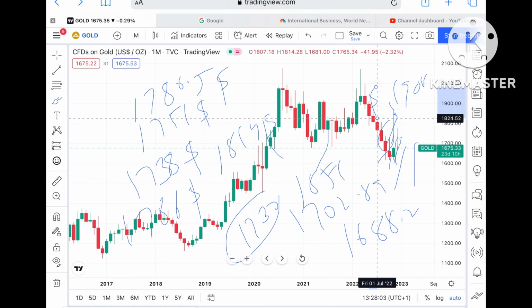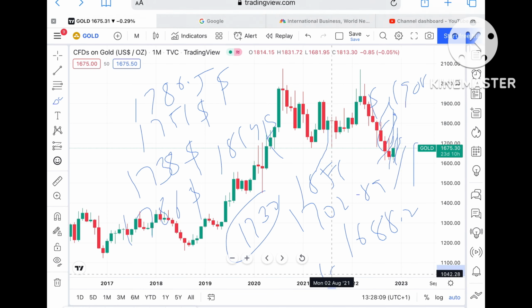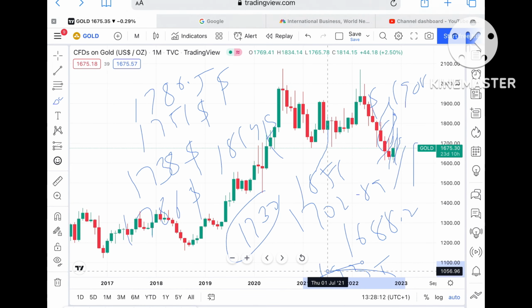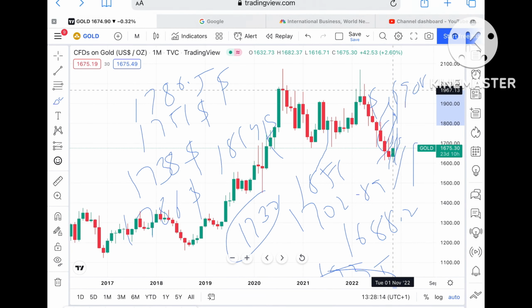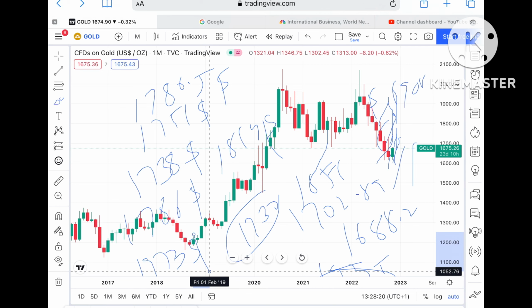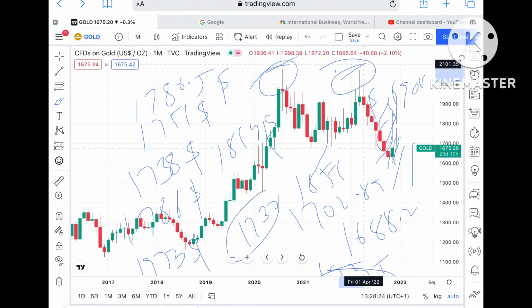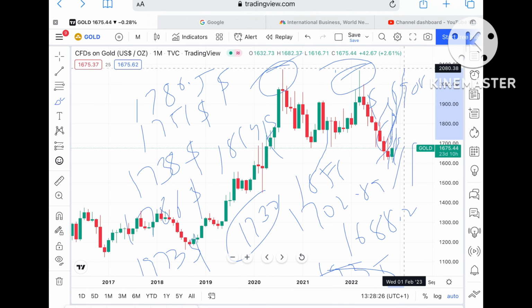Suppose if the price sustains above 1908, then there is high chance of going further upside and a probability of touching 1935 is there. Okay, and if this 1935 sustains, then there is high chance of going further upside and a probability of touching 1973 is there. Once the price sustains 1973, then we can see it can cross this particular high also, because this level is already being tested here. So chances will be very high.